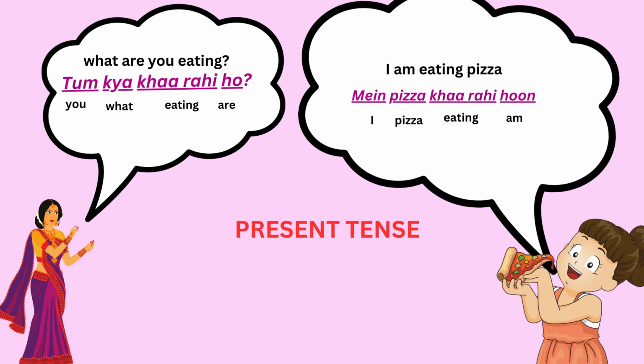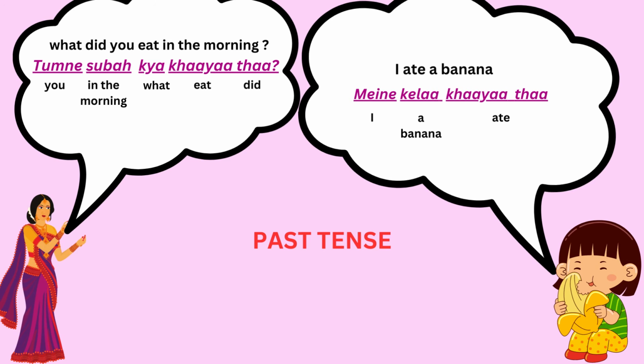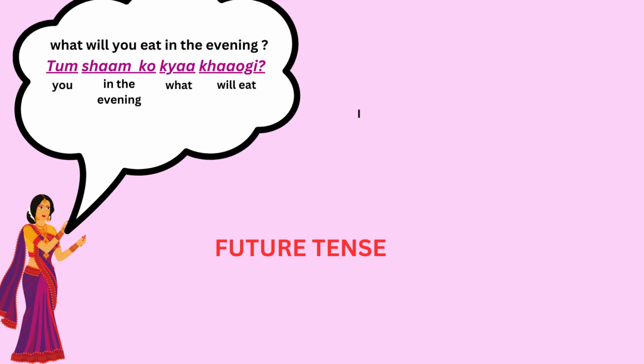The girl says, I'm eating pizza. मैं पिज़्ज़ा खा रही हूँ. The mom asks, what did you eat in the morning? तुमने सुबह क्या खाया था? The girl says, I ate a banana. मैंने केला खाया था.